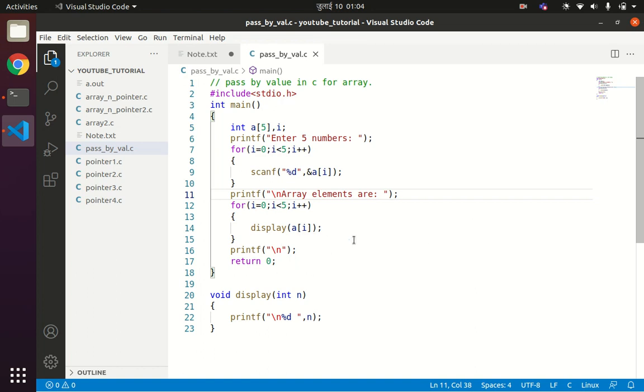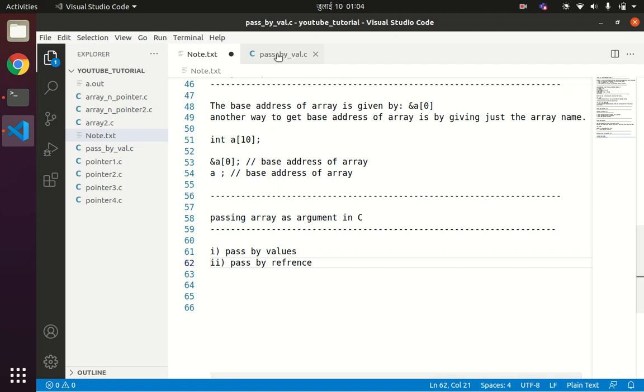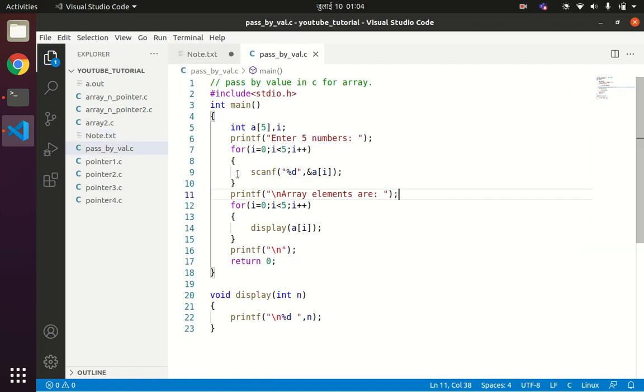Now pass by reference or call by reference. So this was the example of pass by value in C programming language for array. We are calling the display function here for each element in the array. So the display function will be called for a[0], then a[1], a[2], a[3] and a[4], and for each call it will print the values. So that is the concept of pass by value for array in C programming language. Then we have pass by reference.